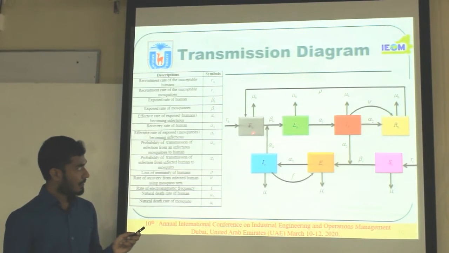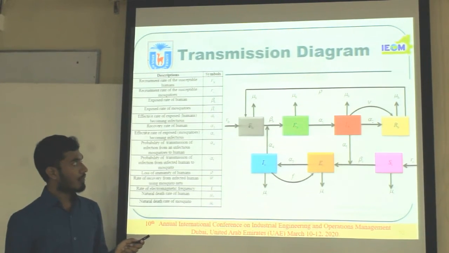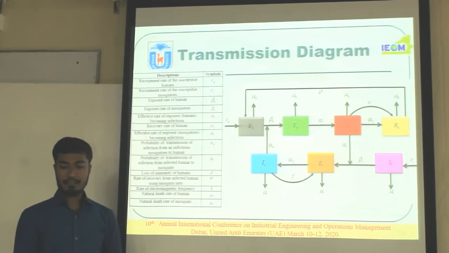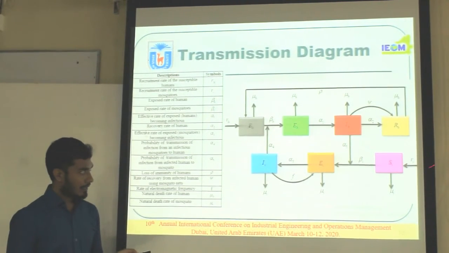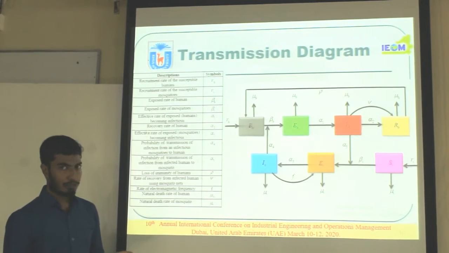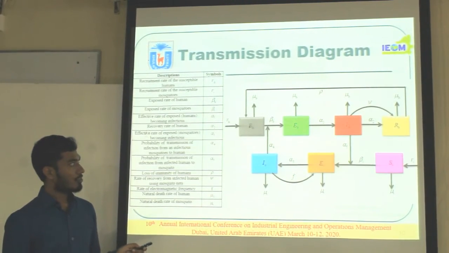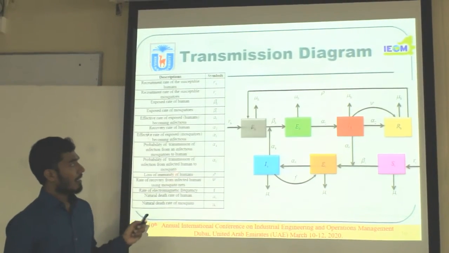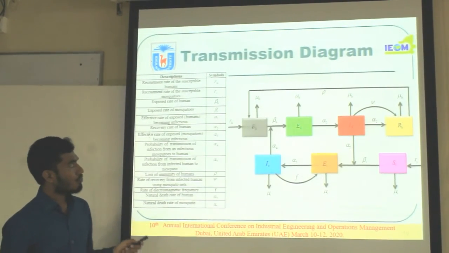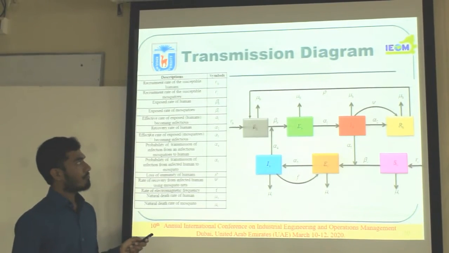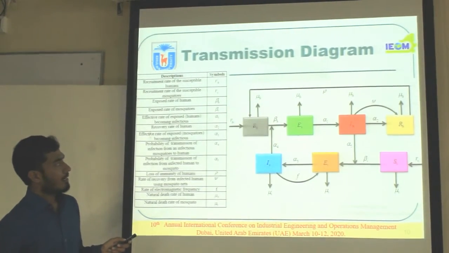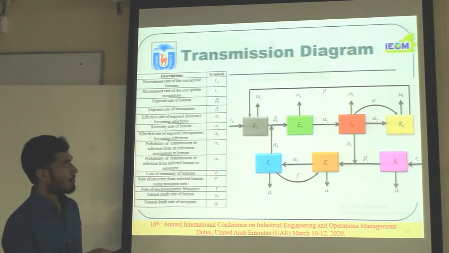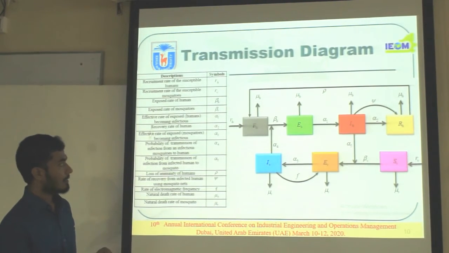This is susceptible human, exposed human, infected human and recovered human, and this is susceptible vector, exposed vector, and infected vector. Here, these are the usual rates of the compartmental model, and we mainly consider two important parameters here: psi and F.